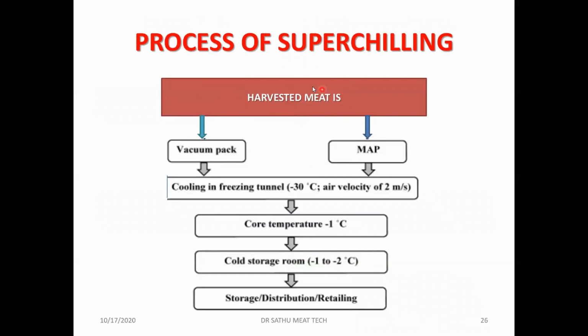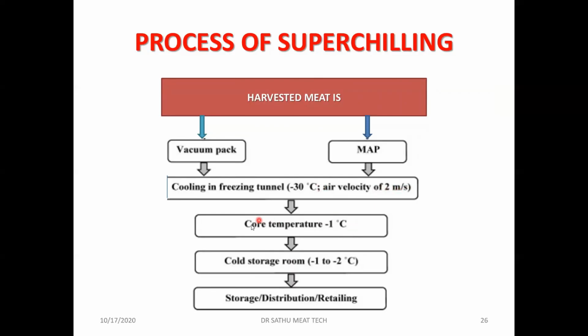Once you harvest the meat, let it be chicken or fish or beef or whatever it may be, we can do vacuum packaging or MAP packaging, modified atmospheric packaging. After packaging, we cool it in a freezing tunnel, maintained at around minus 13 degrees centigrade. The air is blown at around 2 to 3 meter per second.